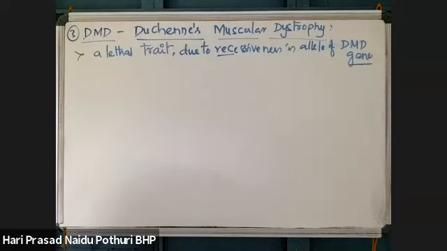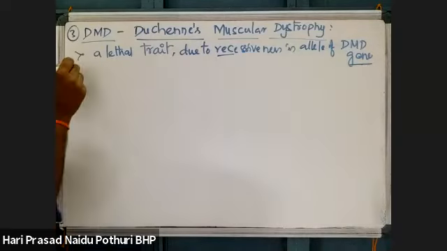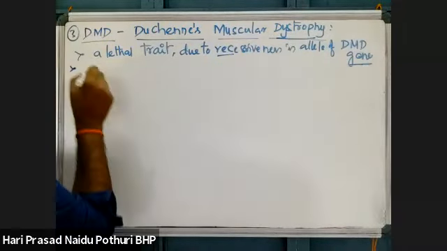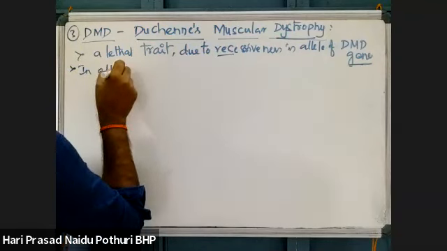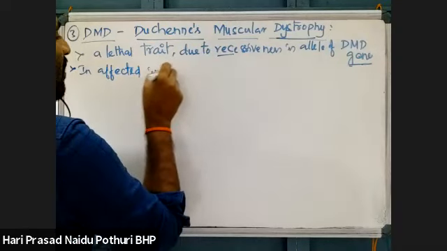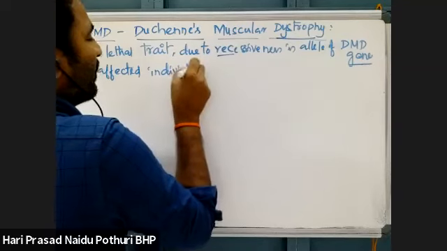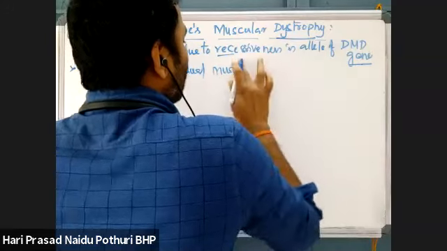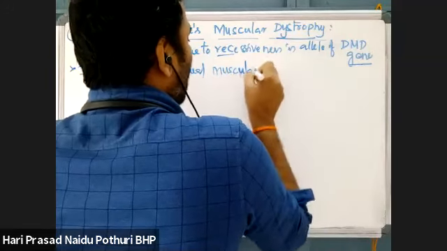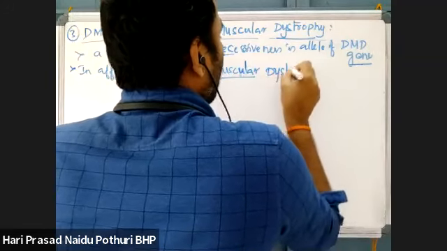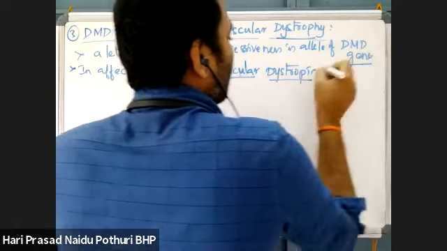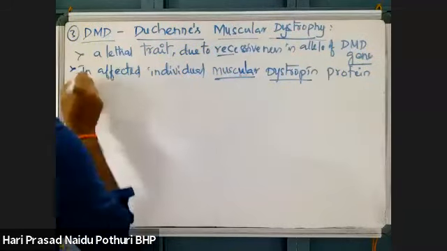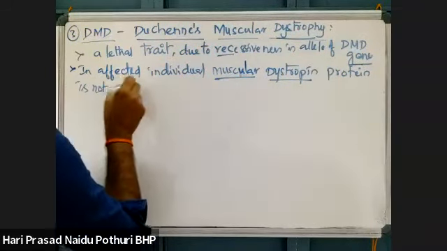Okay, here what happens is, dystrophy is a condition in affected individuals. In affected individuals, muscular dystrophin protein is not synthesized.